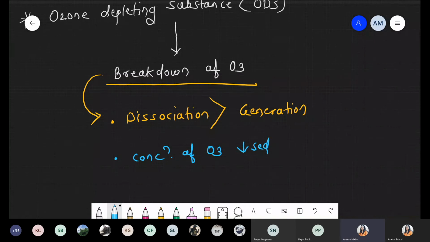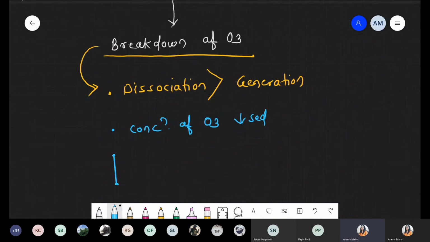When the concentration of ozone decreases, it means there is a formation of a thin layer of ozone.